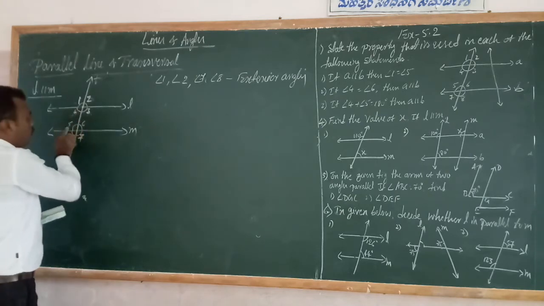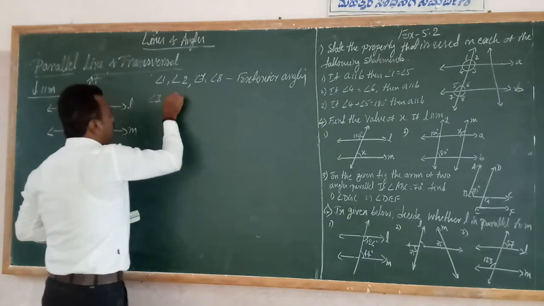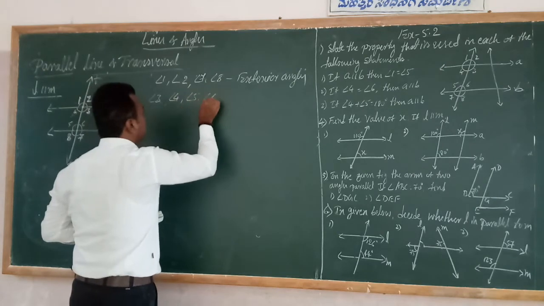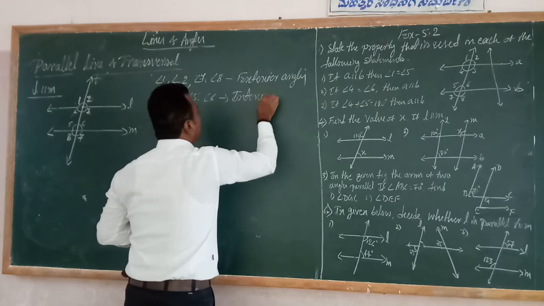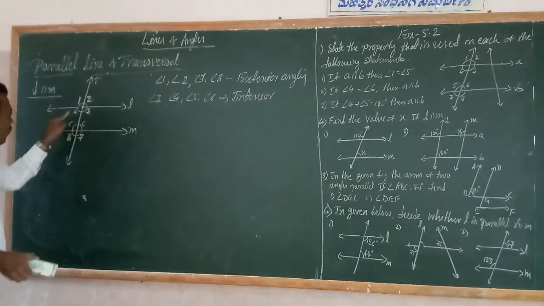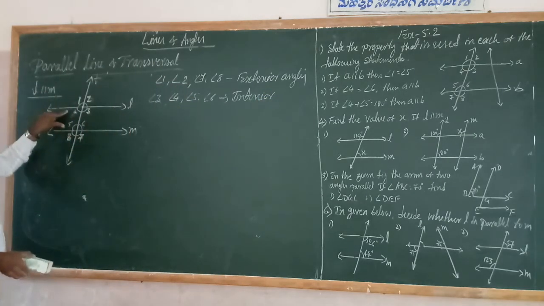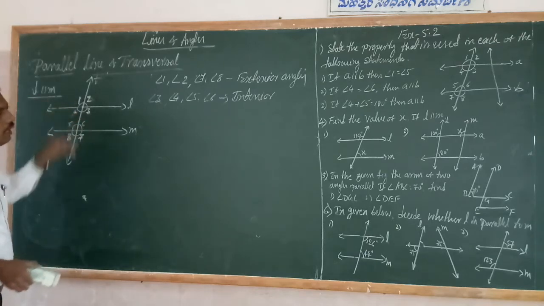And 3, 4, 5, 6. Angle 3, angle 4, angle 5 and angle 6 are the interior angles. Interior angles, because 3, 4, 5, 6 are inside of the parallel lines. That's why we call them interior angles.